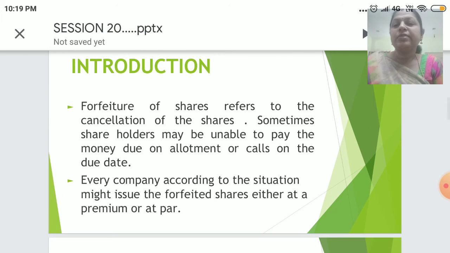Introduction. Let's have introduction about the forfeitures. Forfeitures of shares refers to the cancellation of the shares. Sometimes shareholders may not be able to pay the money due on allotment or calls on the due date.